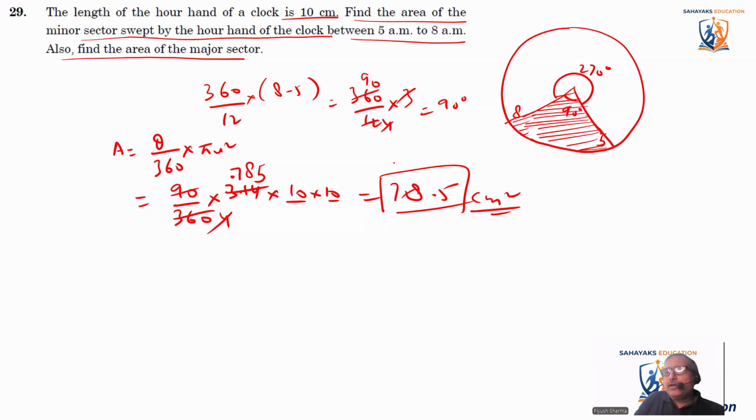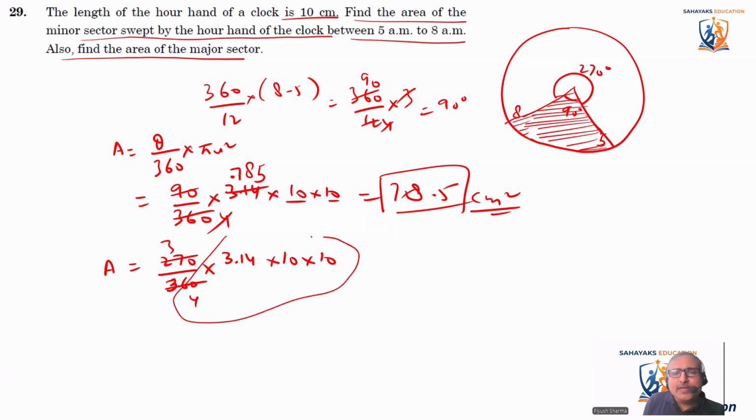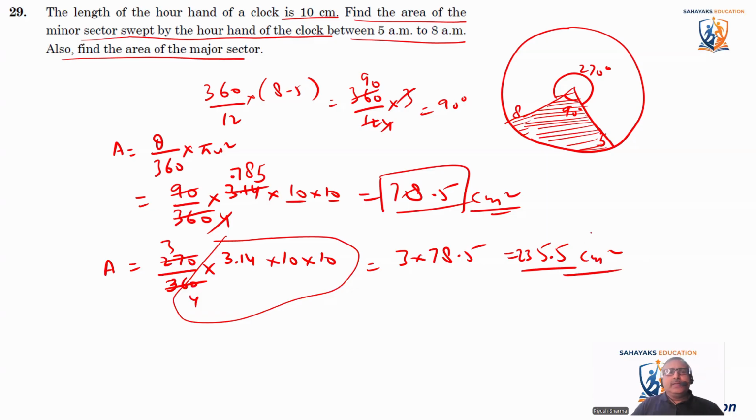Now we need to find the area for the major sector also. So for major sector, area will be 270 divided by 360 because the angle is 270 into pi r square. So pi again, I'll take it as 3.14 into 10 into 10. So 270 is 3 by 4. This value we have already computed, it is 78.5. So it is 3 into 78.5. And if I compute this, 3 5s are 15, 1, 3 is 24, 25, 2, 7 3s are 21 and 2, 23. So answer comes out to be 235.5 centimeter square.